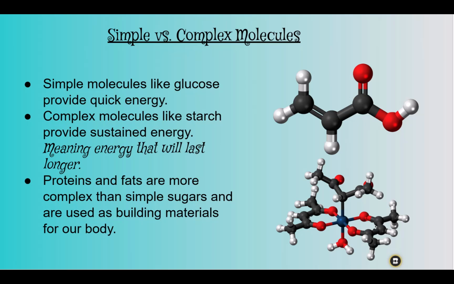When we think about simple versus complex molecules, simple molecules like glucose will provide quick energy for the body, but complex molecules like starch provide sustained energy, meaning that energy will last longer. Proteins and fats are more complex than simple sugars and are used as building materials for our body.